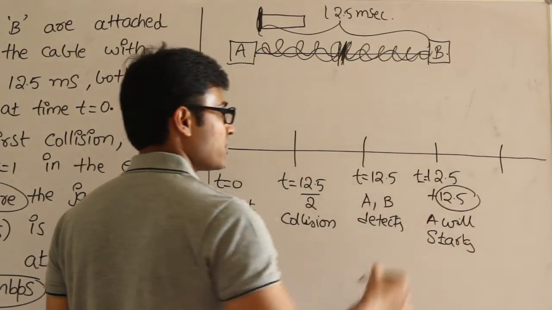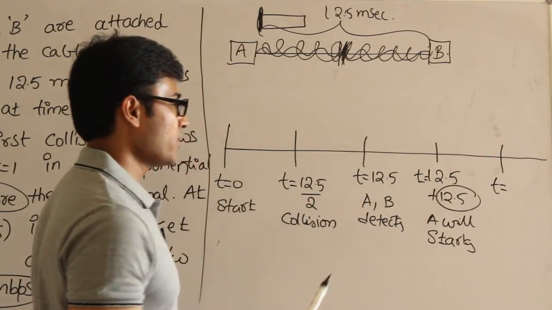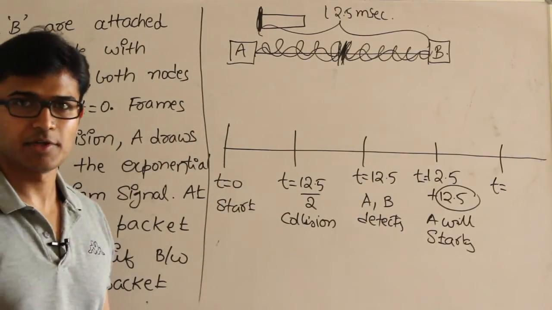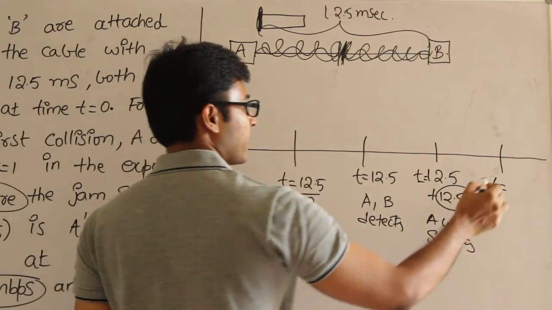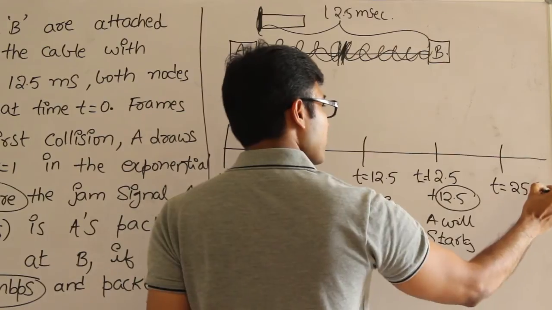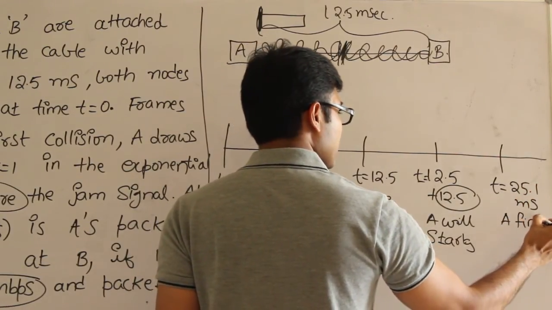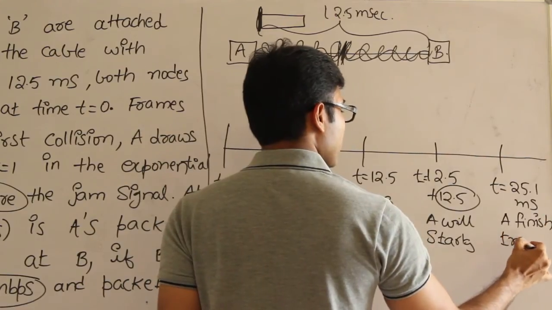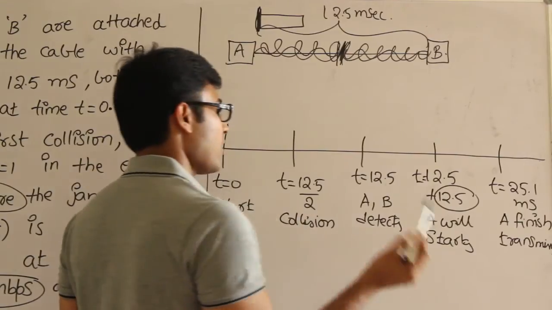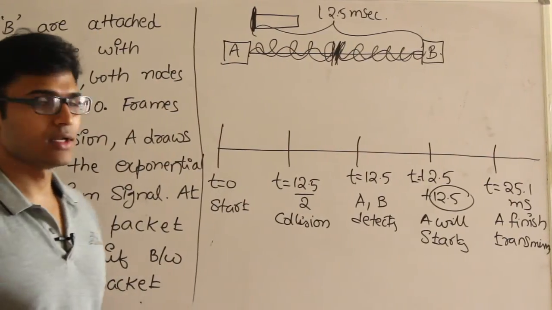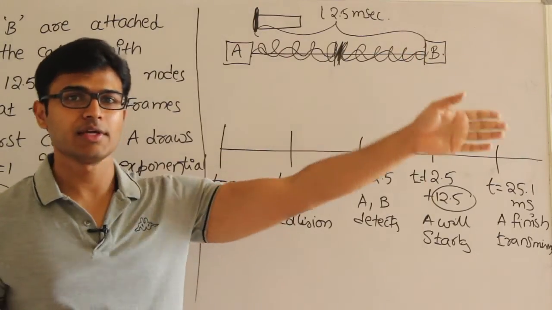And after A starts, how much time will it take to transmit the packet? According to L by B, I got 0.1, which means at 25.1 milliseconds A will finish transmission. After A finishes transmission, the last bit of the packet will be on the wire. Now that last bit has to go to the other end.